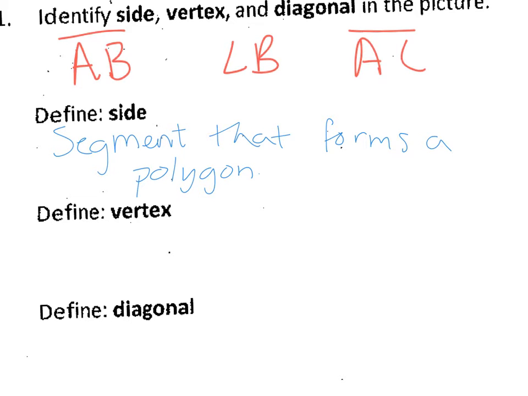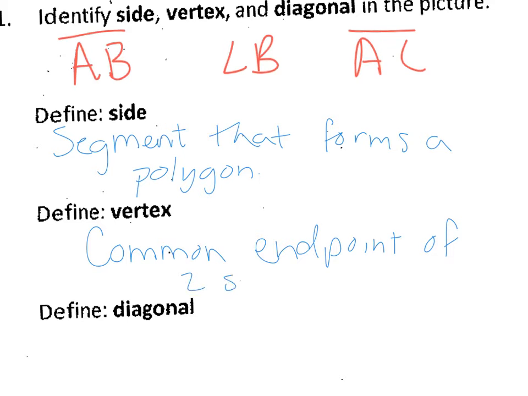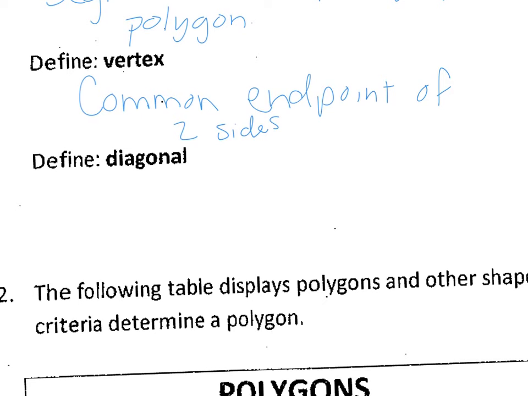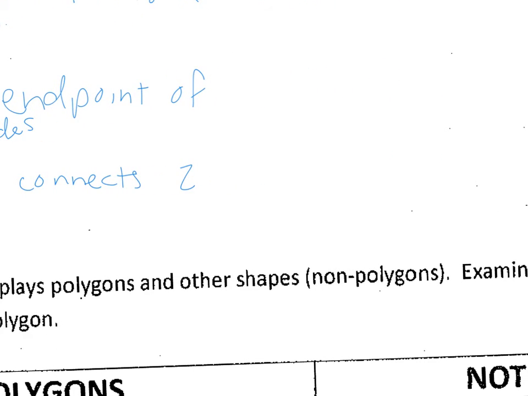A vertex is a common endpoint of two sides. And we say a diagonal is a segment that connects two non-consecutive vertices.